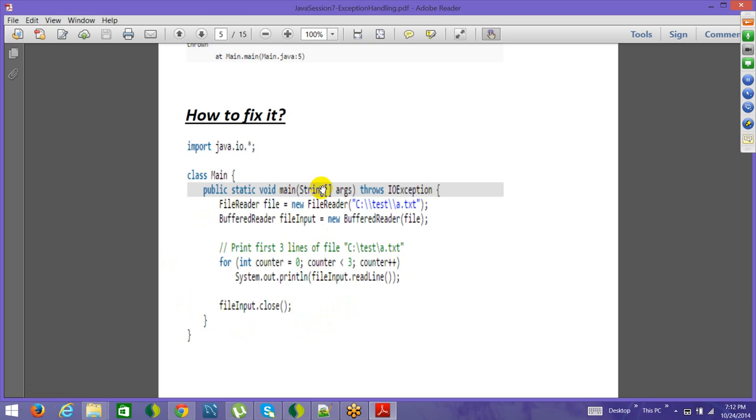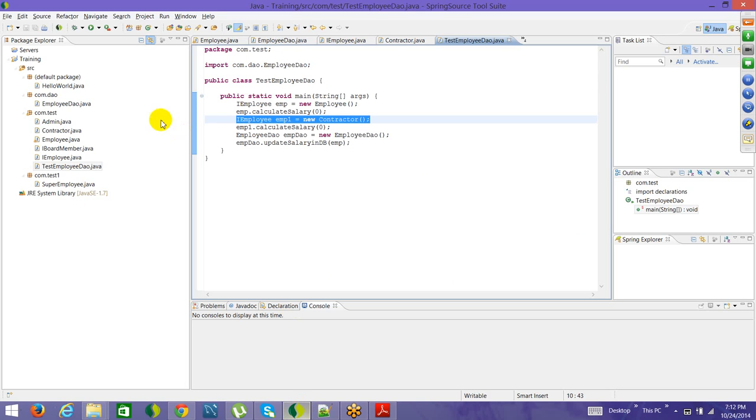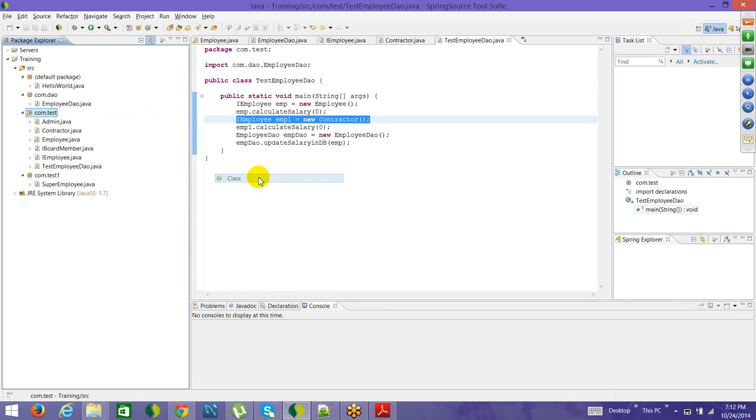Now main is also a method, right? So if you do not handle it here, you have to do a throws IO exception, and we can just write it as well and see how it works. But this is how we have defined it. So let's go here to our program and write another class, say file reader.